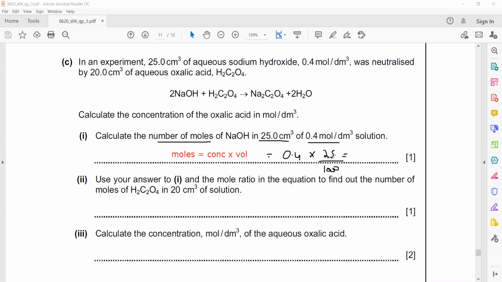What is the final answer when I solve? It means 0.4 multiplied by 0.025. What's the answer? 0.01.